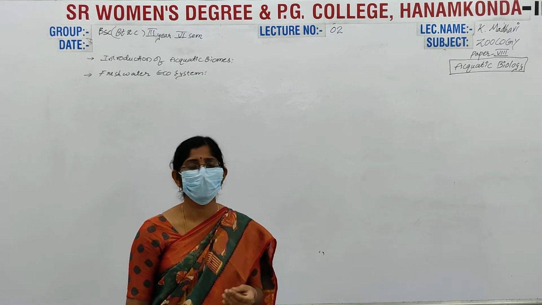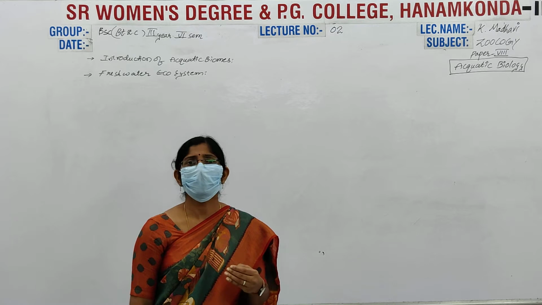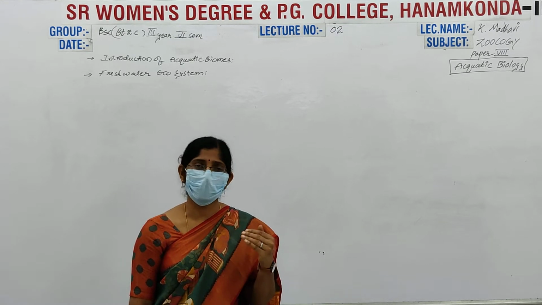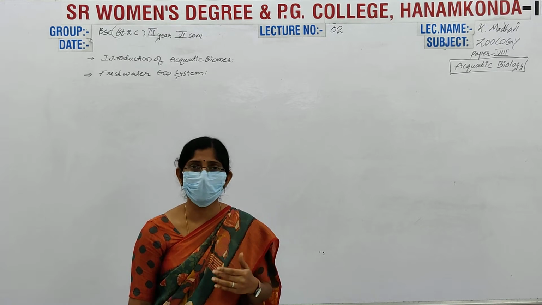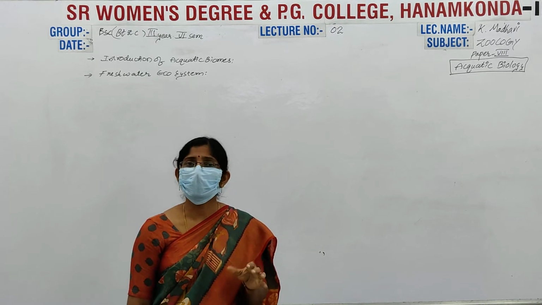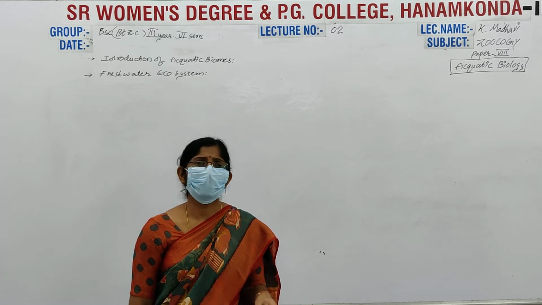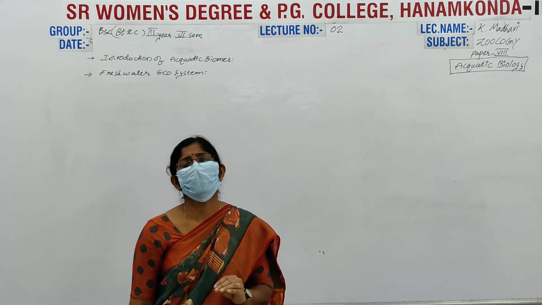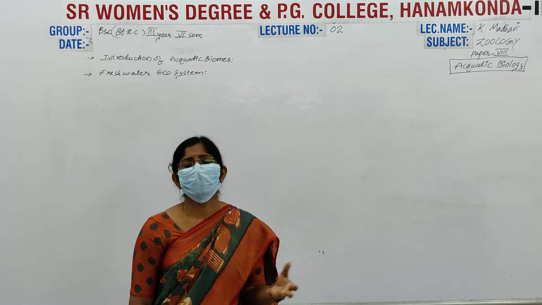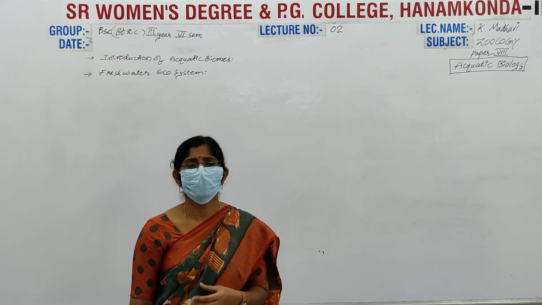In the last class we already discussed what a biome is. A biome is a particular area which has similar characteristics or similar climatic conditions, and the organisms living there, either the plant species or the animal species, are the same. For example, in the tundra there are polar bears, and in the desert there are camels, and so on.